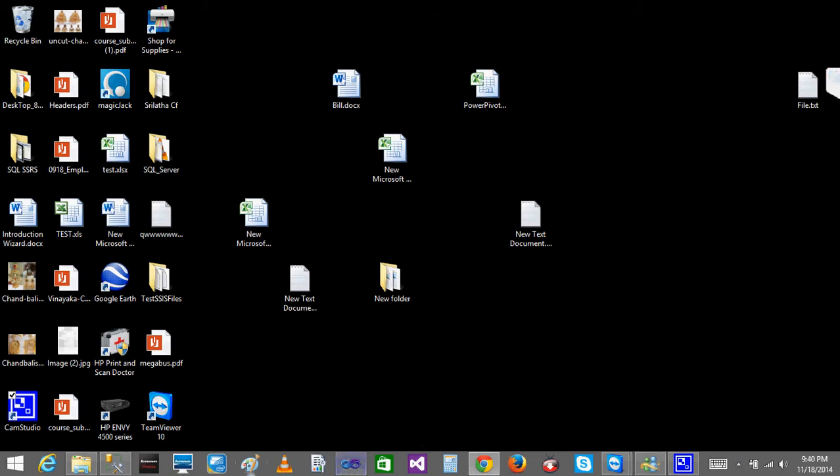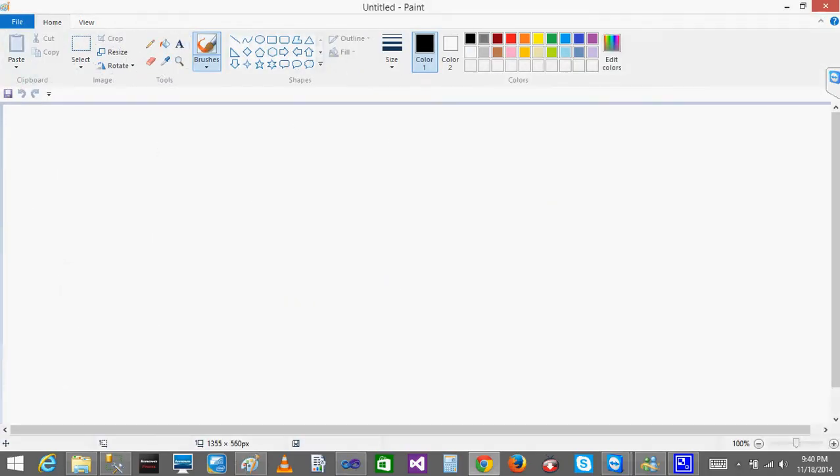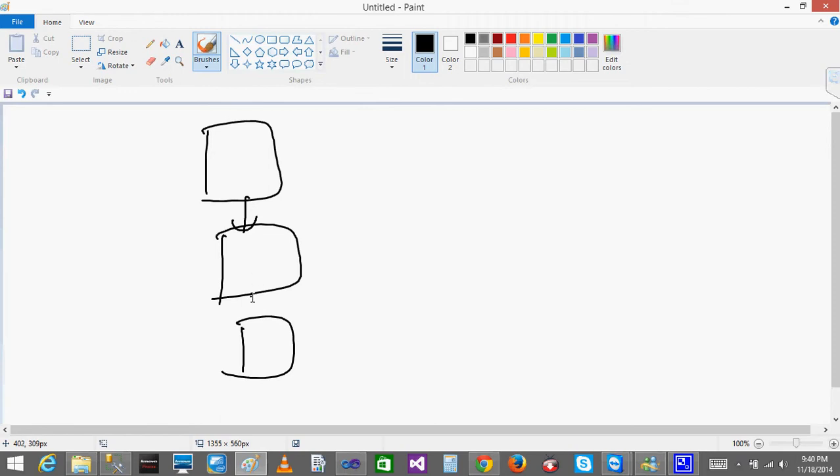So what is a precedence constraint? Before going to that, I'll show you. Let's say I have the package. In the package you have seen multiple tasks, right? Each task is connected with a line.